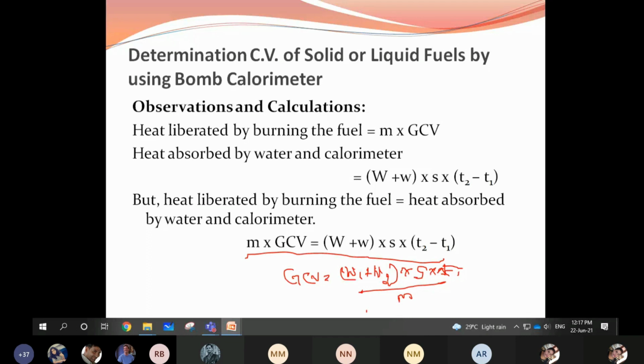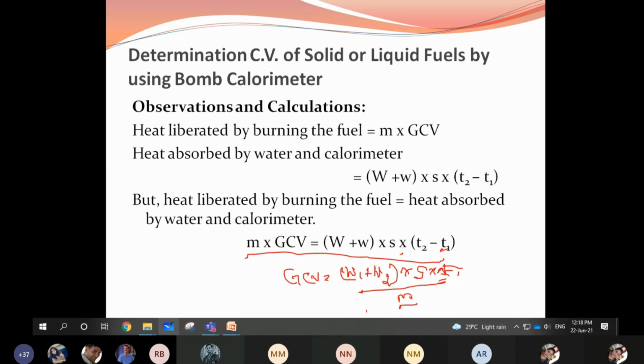GCV can be calculated by W1 plus W2. If you are confused by capital W and small w, you can simply write the water equivalent mass before and after, times the specific heat of water. T2 is the final temperature of the water bath, T1 is the initial temperature of the water bath, that is del T, divided by M, the mass of the fuel. By using this equation, you can calculate the calorific value. The unit to express the calorific value by bomb calorimeter is kilocalories per kilogram or kilojoules per kilogram.